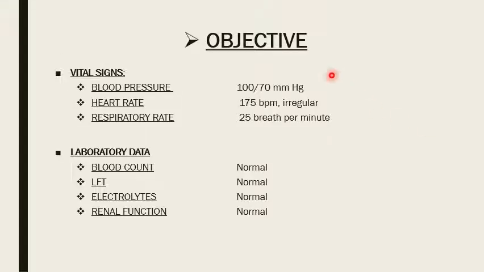The objective and the vital signs: the blood pressure is 100 by 70 mmHg. Heart rate is 175 beats per minute, which is irregular, and 25 breaths per minute is the respiratory rate. The laboratory data, that is blood count, LFT, electrolytes and renal function, all are normal.